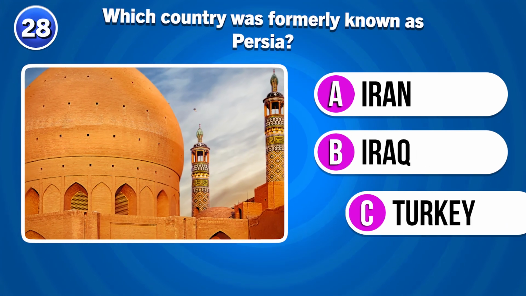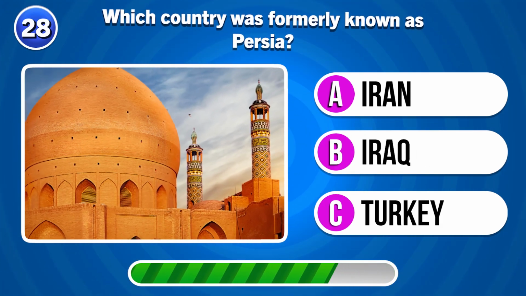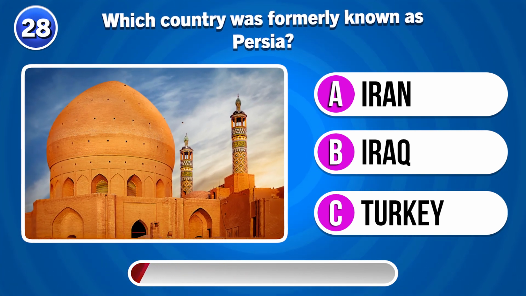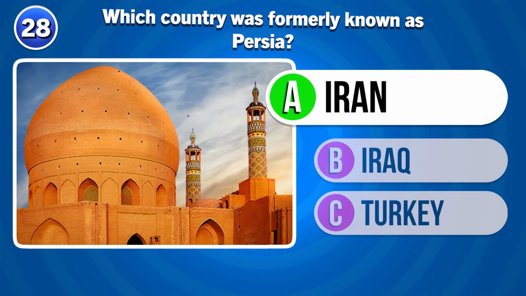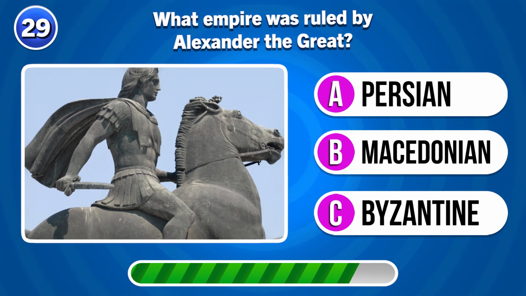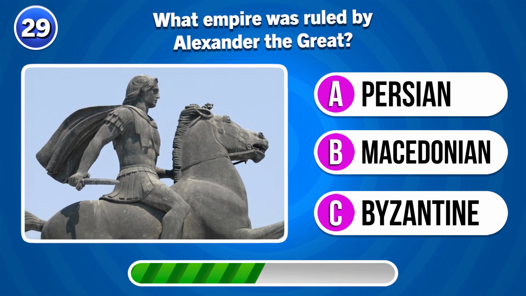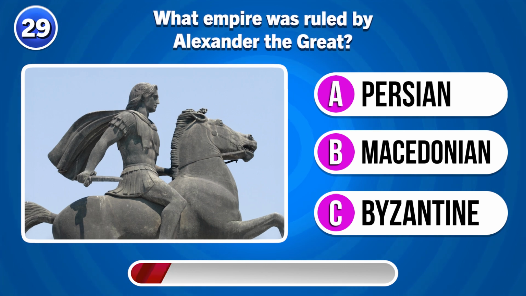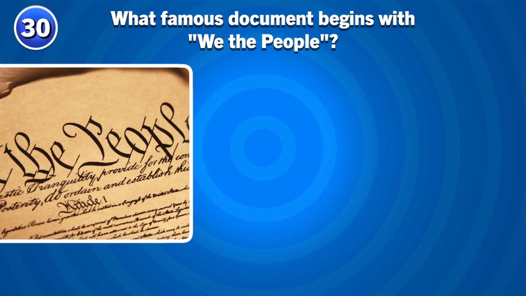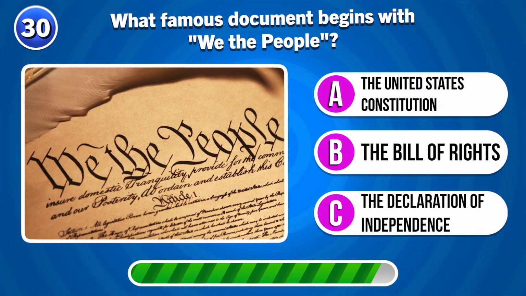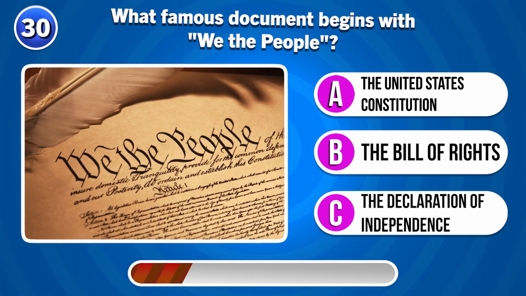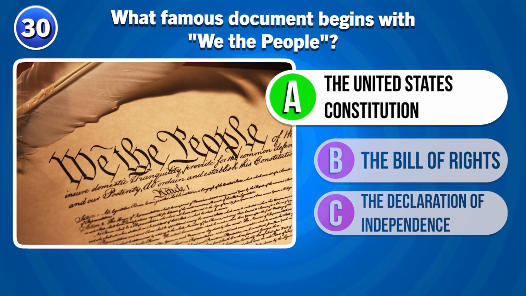Which country was formerly known as Persia? Iran. What empire was ruled by Alexander the Great? Macedonian Empire. What famous document begins with "We the People"? The United States Constitution.